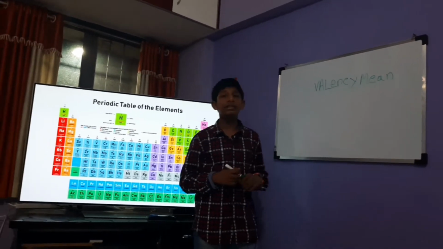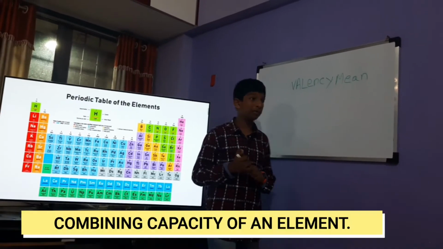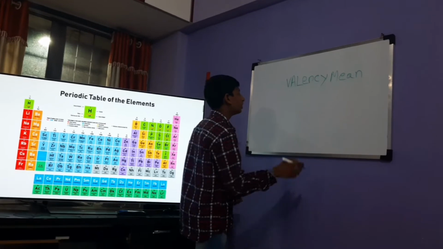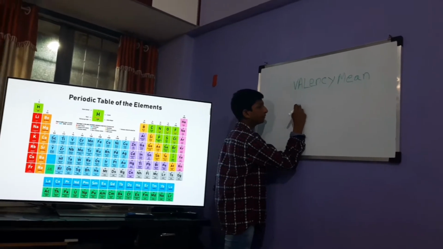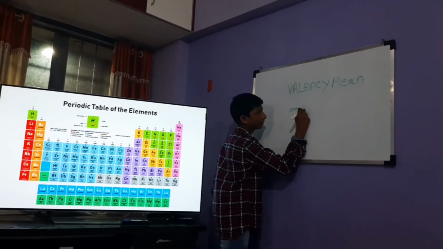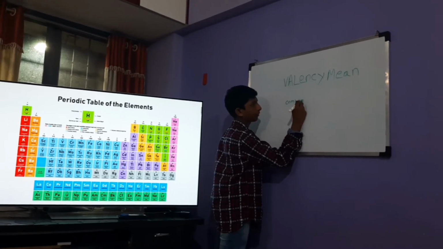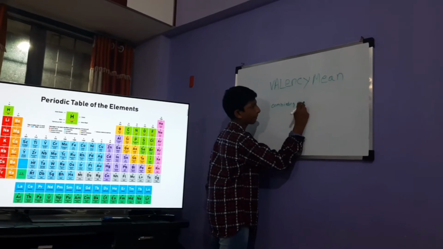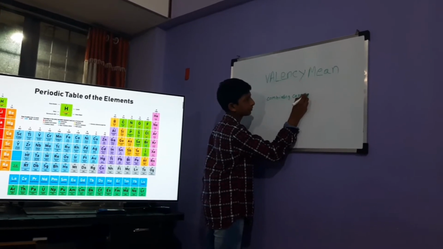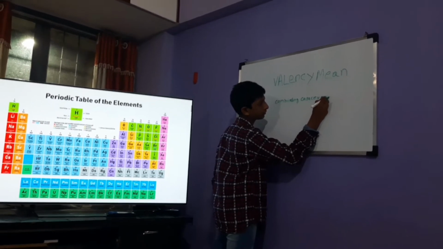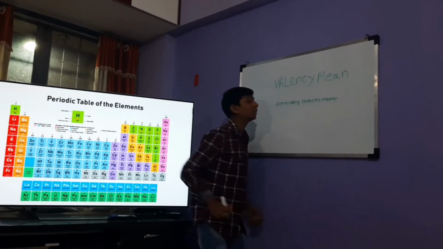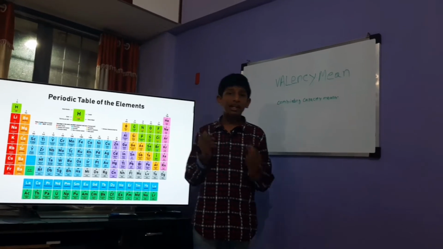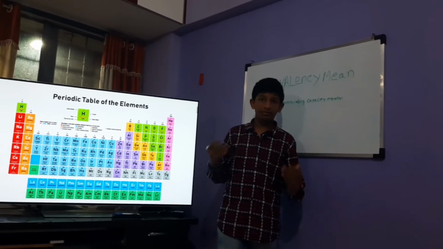So valency means the combining capacity of an element. What does combining capacity exactly mean? Combining capacity means the number of electrons an element can gain or can give.